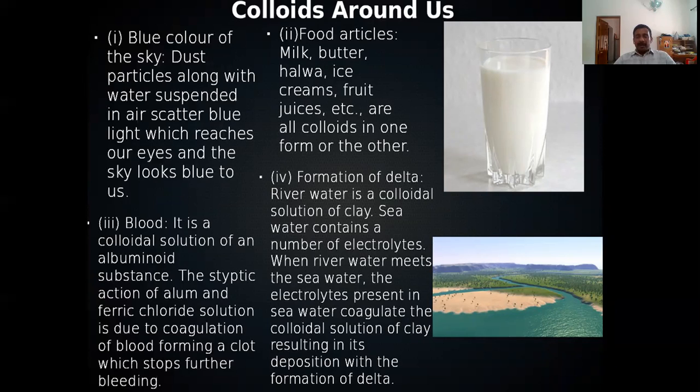Now, blood. Blood is a colloid. It is a colloidal solution of an albuminoid substance. We can prove it by keeping alum on wounds. When you keep alum on wounds, the blood will be coagulated and further bleeding can be prevented. After shaving in barber shops, they will use alum, that is to prevent bleeding.